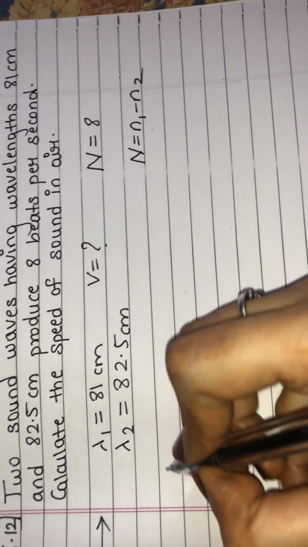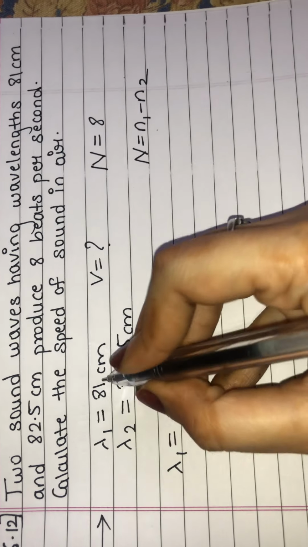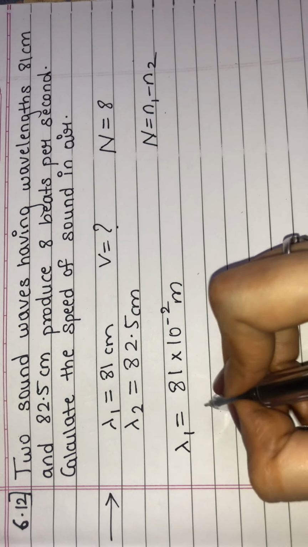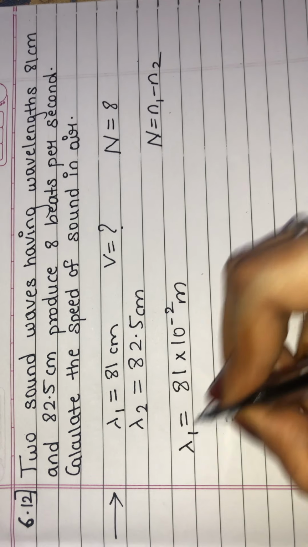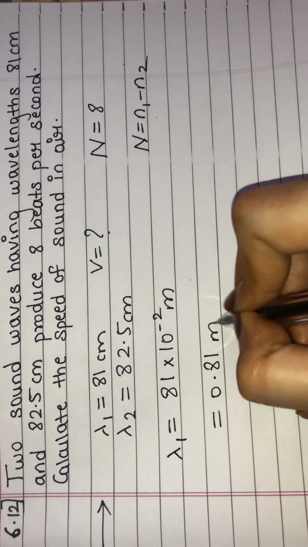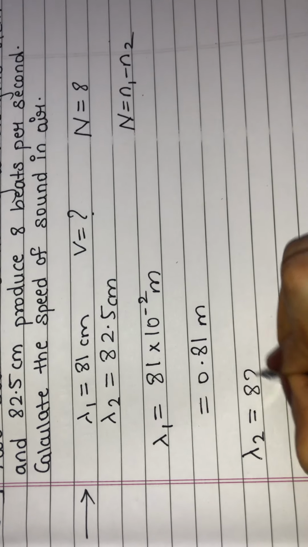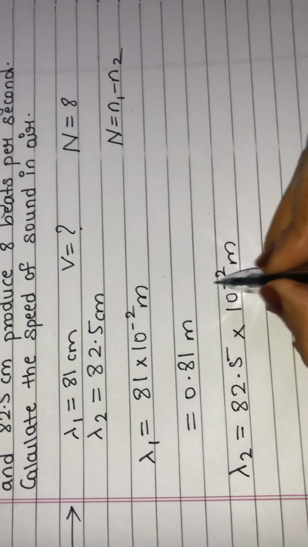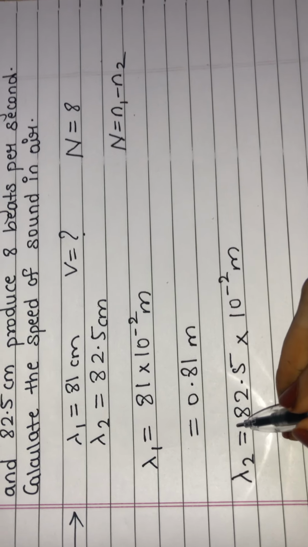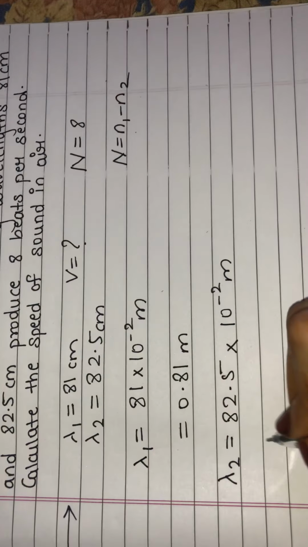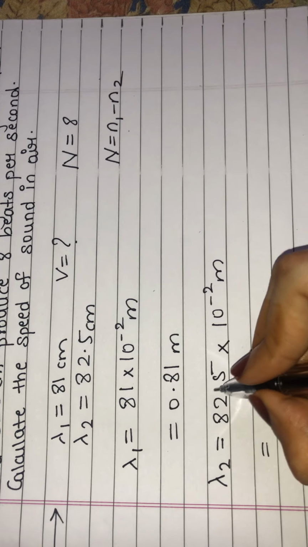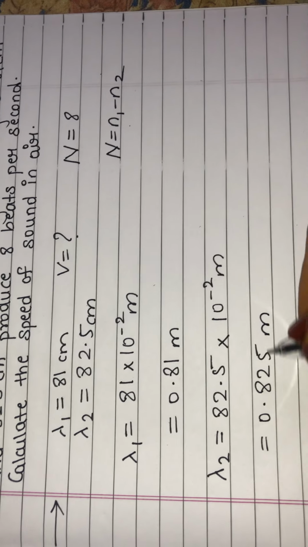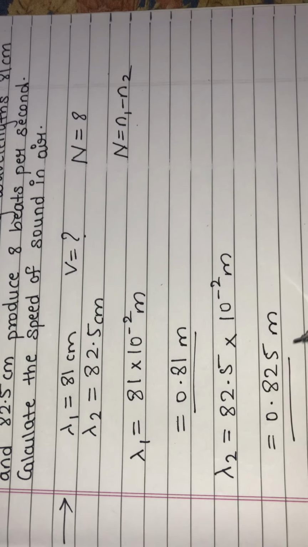Now I'll convert this into meter. So lambda 1 is 81 centimeter, that is 81 into 10 raised to minus 2 meter. We'll shift the point two digits towards the left, that is 0.81 meter. Lambda 2 is 82.5 centimeter, that is into 10 raised to minus 2 meter. Since we have minus 2, we'll shift the point 2 digits towards the negative side, so it is 0.825 meter. So this is lambda 1 and this is lambda 2.